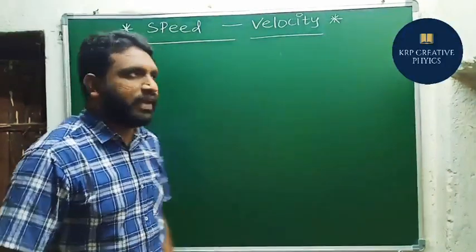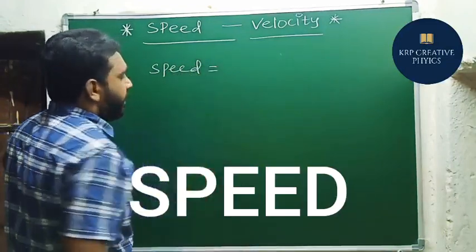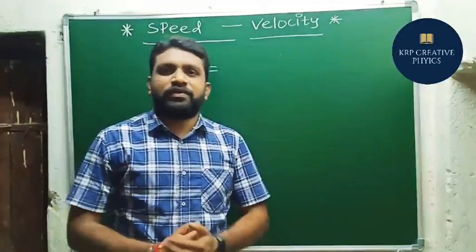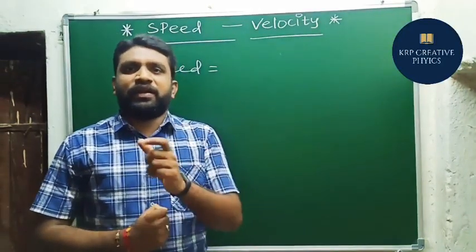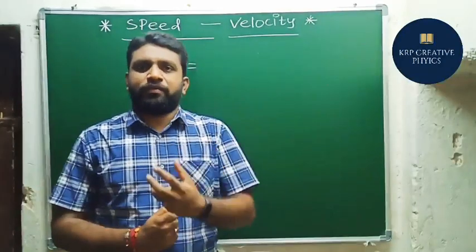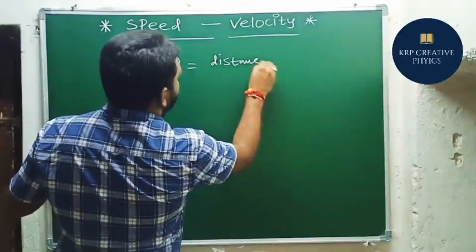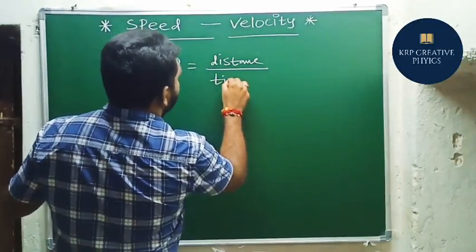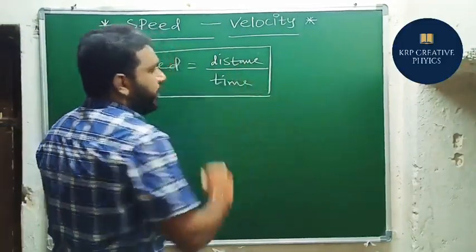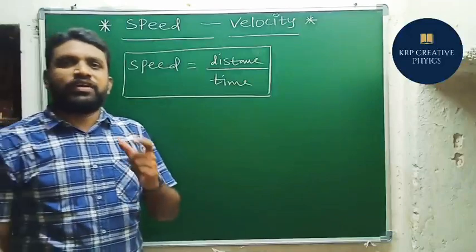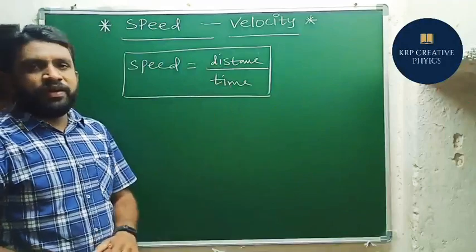So first we will see speed. What is meant by speed here? How can we define the speed? Speed is said to be distance covered by the object in a particular time, or else distance by time. So now I am going to write speed equal to distance by time. This is the simple principle to find the speed: distance covered by the object in a given time or in a unit time. Unit means 1 second. So speed equal to distance by time.